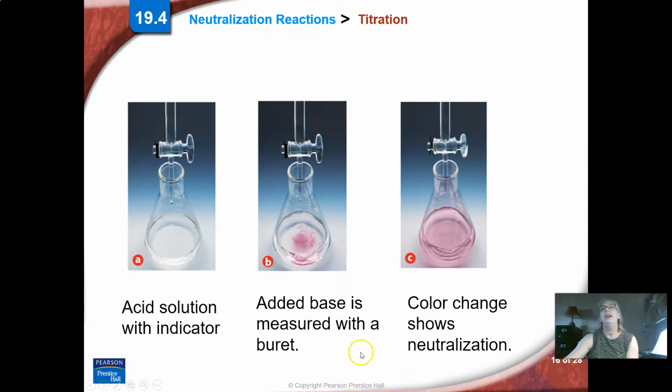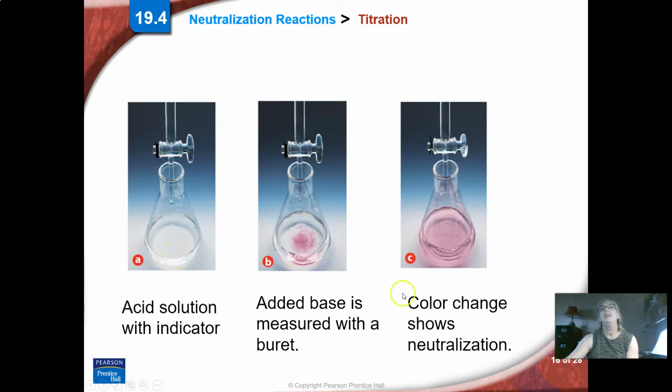And when the color changes permanently, then we have neutralization. So, for example, when you do your vinegar titration lab, you're going to have vinegar here. You're going to have sodium hydroxide that we know the concentration of here. We're going to have an indicator in this acid solution.